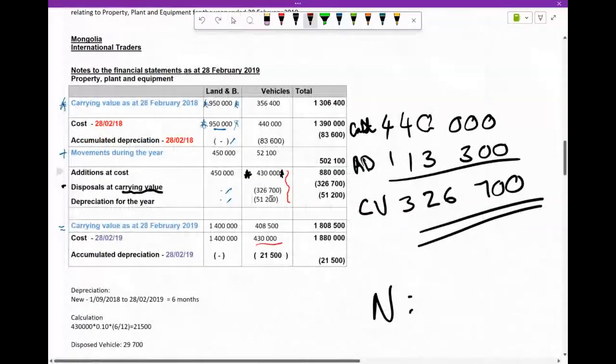So now we have our total movement. Can you see that? So we're saying 430,000 plus a negative 326,700. So that's going to end up being a negative. You can even erase that. And then obviously you've also got a negative 52,100. What is our total movement?